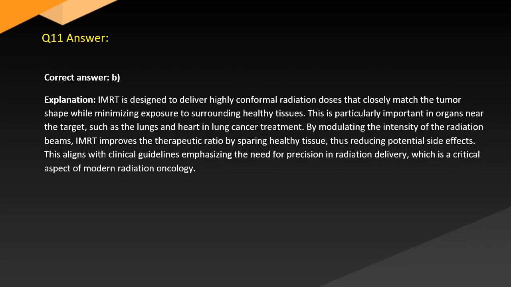Answer. Correct answer B. Explanation. IMRT is designed to deliver highly conformal radiation doses that closely match the tumor shape while minimizing exposure to surrounding healthy tissues. This is particularly important in organs near the target, such as the lungs and heart in lung cancer treatment.